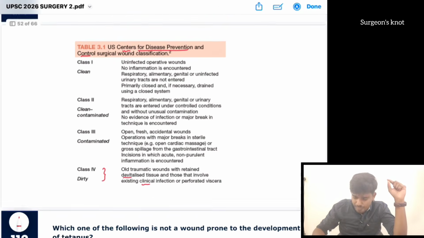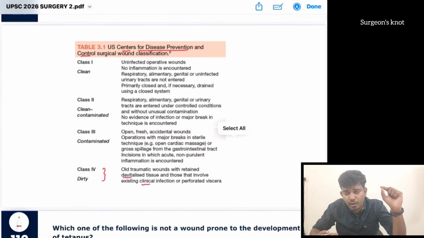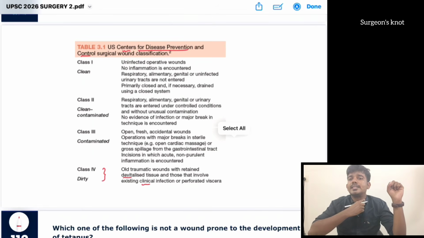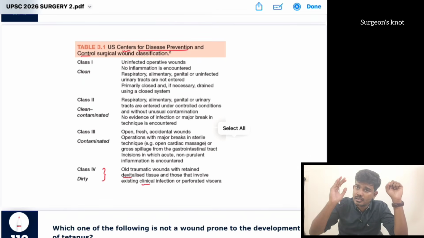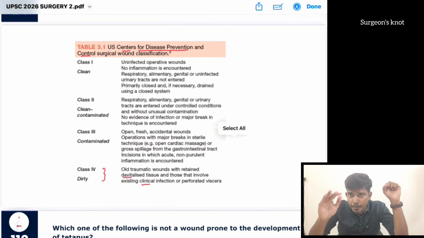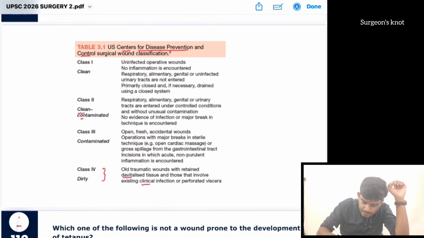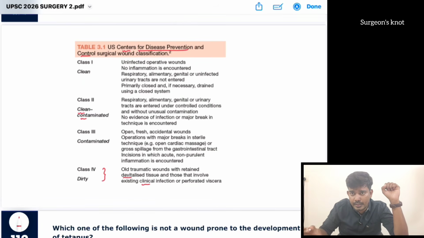Also if we are doing a surgery not involving any bowel, respiratory system or urinary tract, such as breast surgery or thyroid surgery, these all come under clean wounds. Then if you are doing a surgery on a prepared bowel, or a urinary tract surgery, bowel surgery like this, it is a clean contaminated wound. If we do a kidney surgery without UTI, it is a clean contaminated wound.